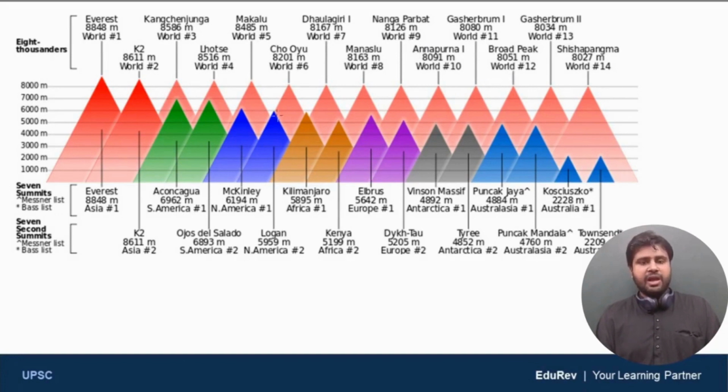So these are the highest mountains in the world. The highest mountain outside the Himalayan region is Mount Aconcagua in the Andes. Its elevation is 6,962 meters. I hope you're understanding. This image explains how high and majestic the Himalayan mountains are. These pink mountains are the highest mountains in the world, and every one of them belongs to the Himalayan region. Outside the Himalayan region, the highest mountain in the world is Mount Aconcagua of the Andes, which is around 7,000 meters high. Clear? I hope you understood the magnificence of the Himalayas. Let me just proceed.